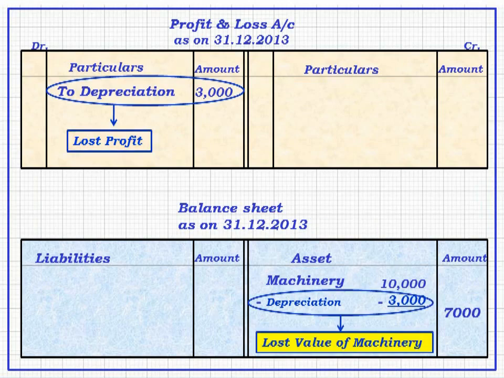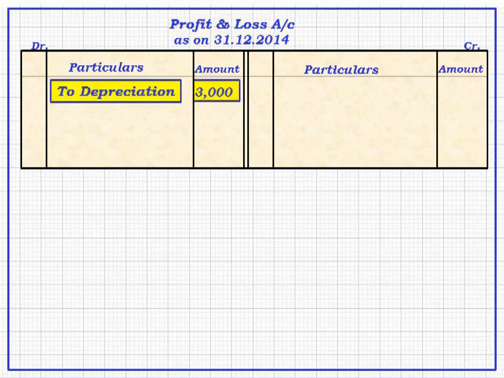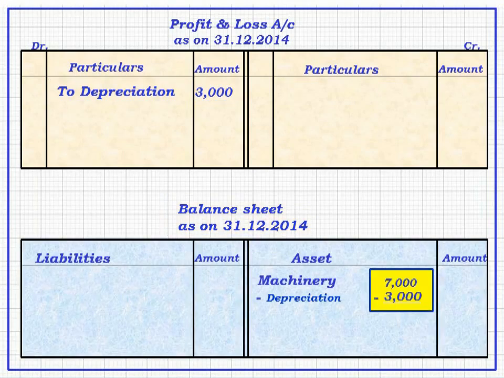Now, on 31st December 2014, on profit and loss account, on debit side, you will find rupees 3,000, to depreciation, and in the balance sheet as on 31st December 2014, you will find machinery 7,000 minus 3,000, and in the outer column 4,000.